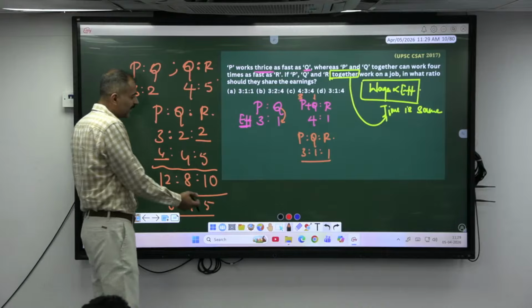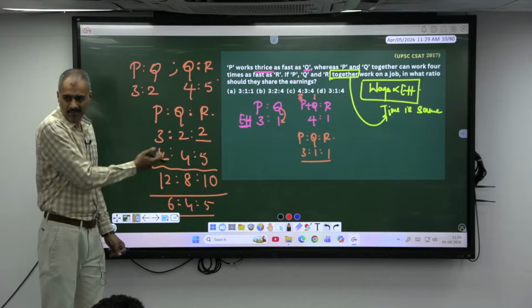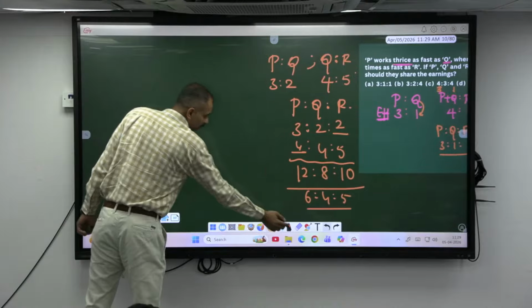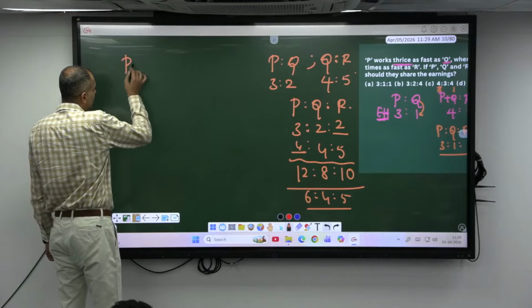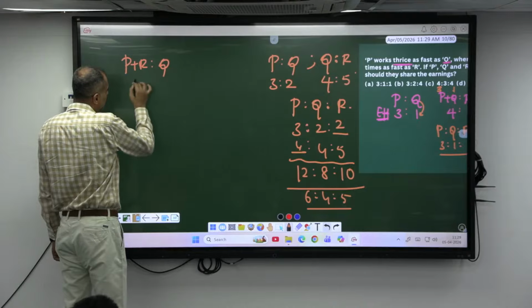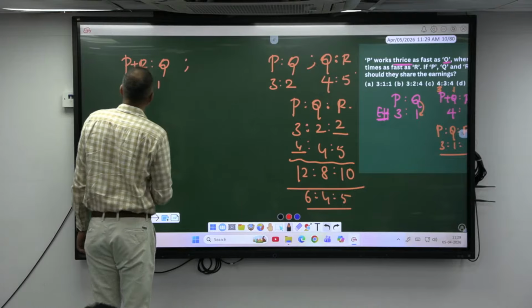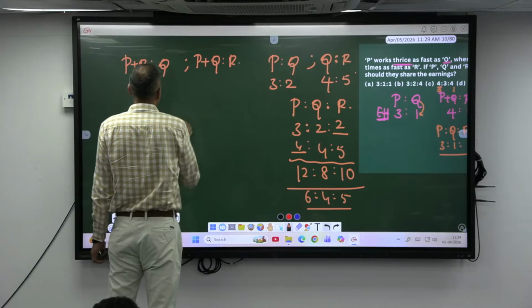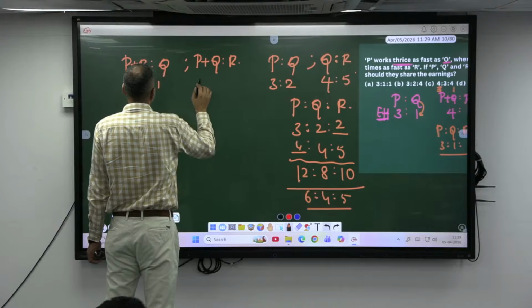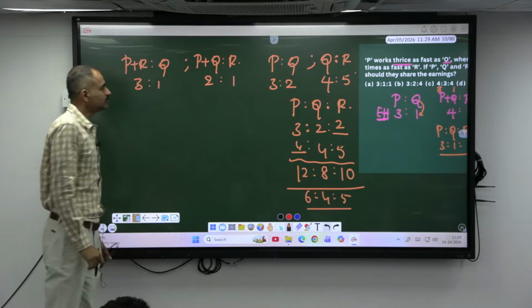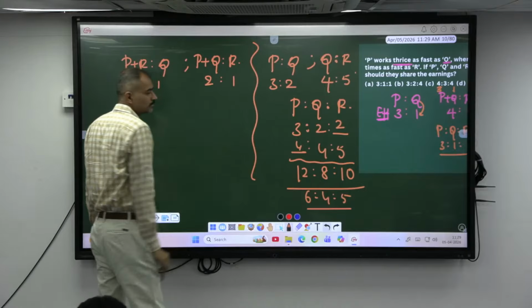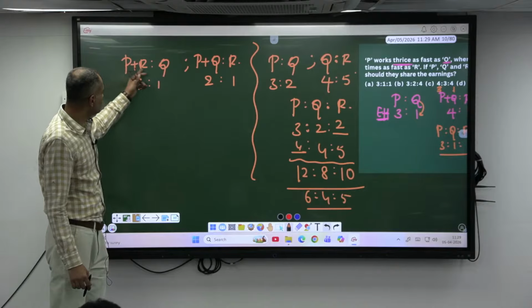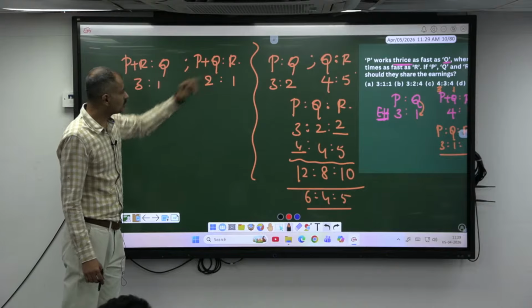Okay. What if I had given it in this way? Rather than solving 3-4 different questions, you understand the same thing. Okay, make an observation everywhere. What if I say P plus R is to Q is in the ratio 3 is to 1, and also P plus Q is to R is 2 is to 1? P plus R is to Q. P plus Q is to R.